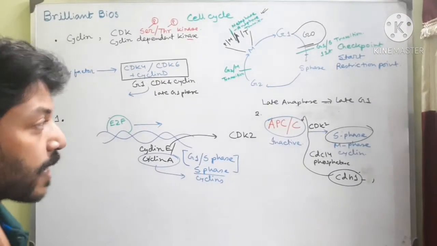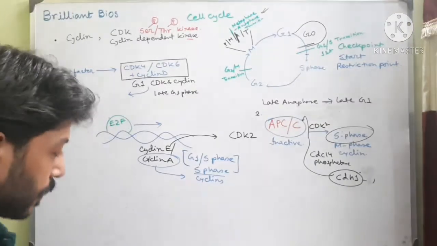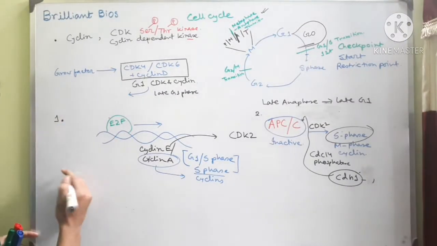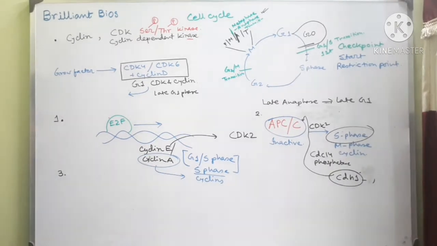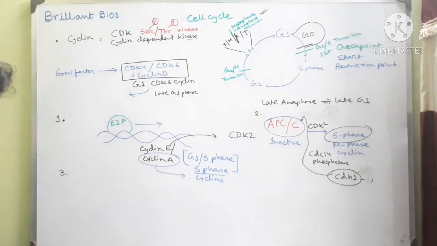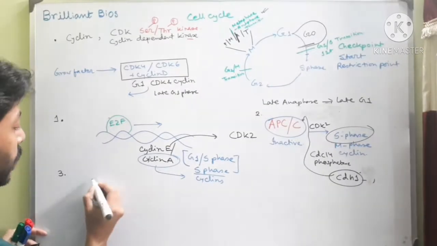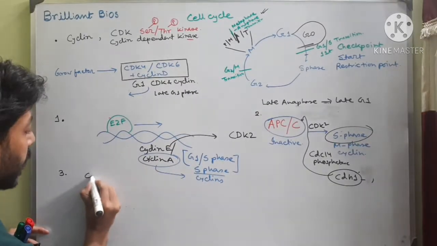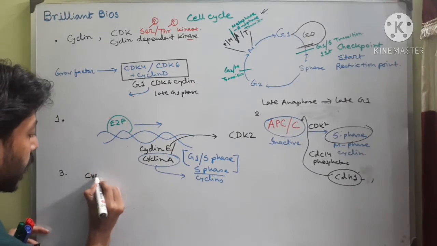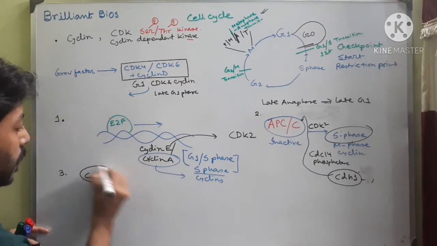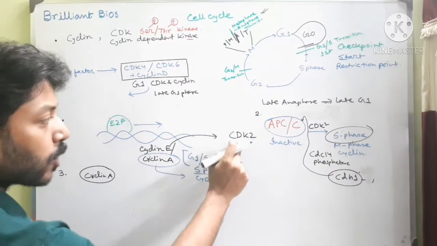Now I will show you another thing, another regulation. That is the third thing. During the late G1 phase, the cyclin A is produced, and CDK2 is also produced.